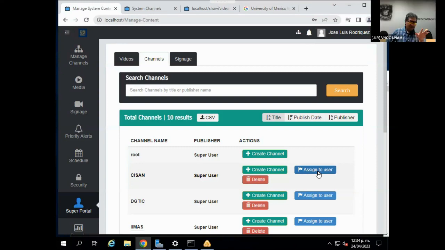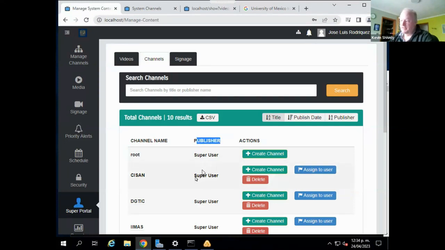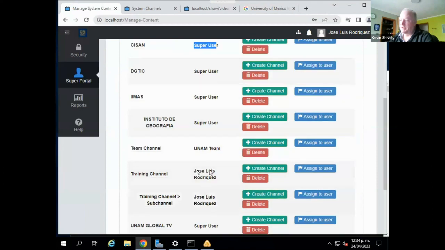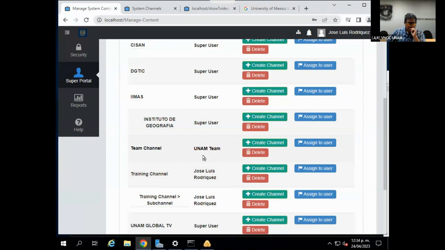Yeah, because in this case, it belongs to the super user, right? Right, exactly. And it says that here, publisher is the super user. But if I scroll down, you'll see that some of them are owned by you, and this one we just created is owned by the team. So we can see who owns which ones and change what we need.